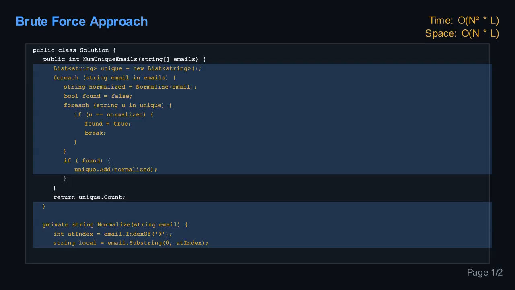So, for each of the n emails, we do roughly n comparisons, each taking L time. This means the overall time complexity becomes roughly n squared times L. This can get very slow if n is large. The space complexity, meaning how much extra memory we use, would be proportional to n multiplied by L, because in the worst case, all emails are unique, and we store all n normalized emails, each of length L.